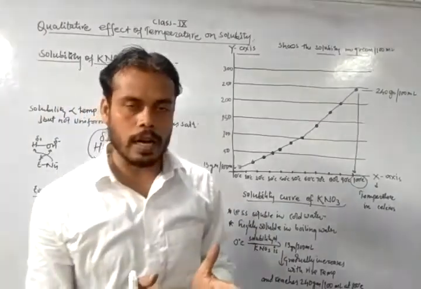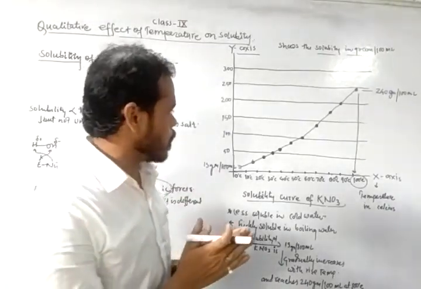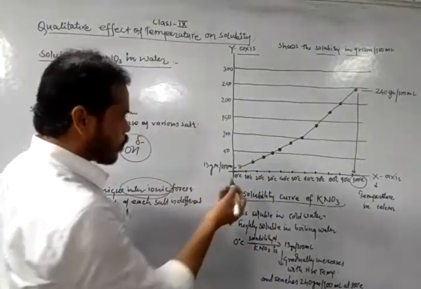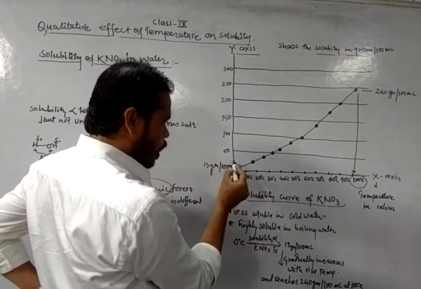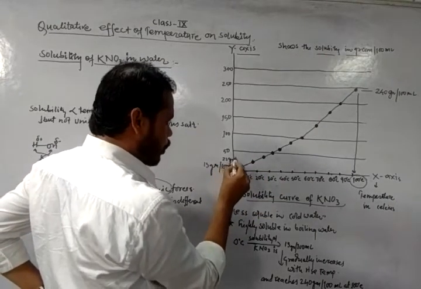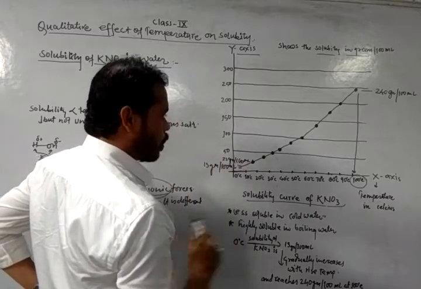How does the solubility vary with rising temperature? You can see at 20 degrees Celsius, the solubility is about 25 grams per 100 ml of water.